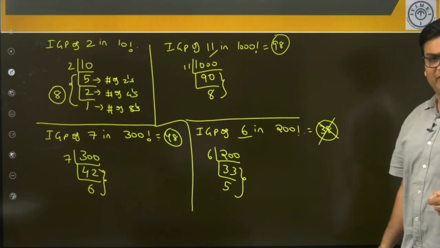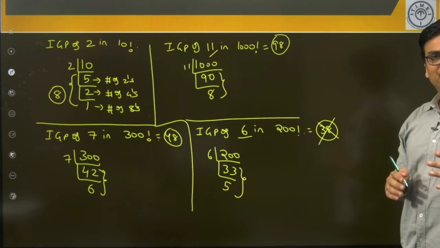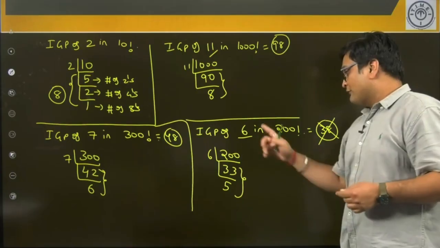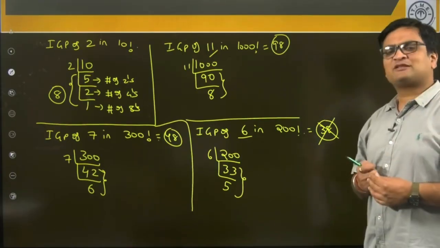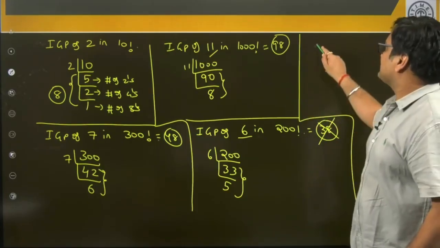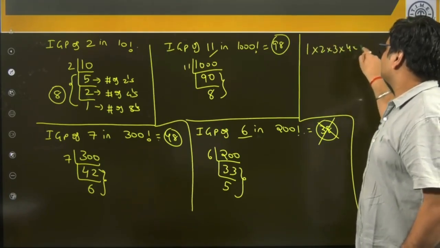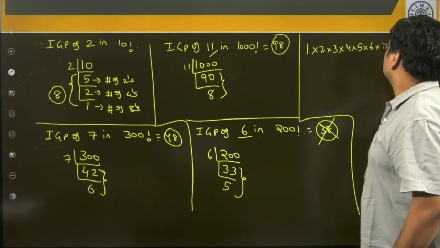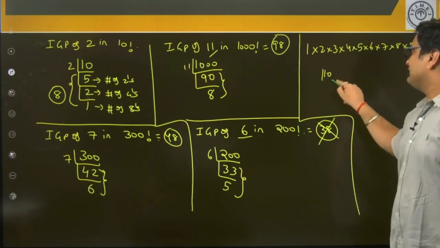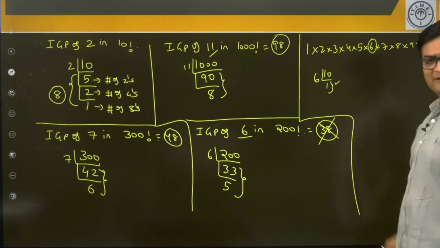The reason is simply this: 11, 7 and 2, they were prime numbers. So in case of prime numbers, the process that we have discussed will work. However, 6 is not a prime number, so the process we discussed will not work for a simple reason that, observe, if I ask you what is the IGP of 6 in 10 factorial, so 10 factorial is this actually. So in 10 factorial by the process, what will be the answer? 10 divided by 6, it will be 1 time. So thus my answer should be 1 only. That you see here also, there is only one 6.